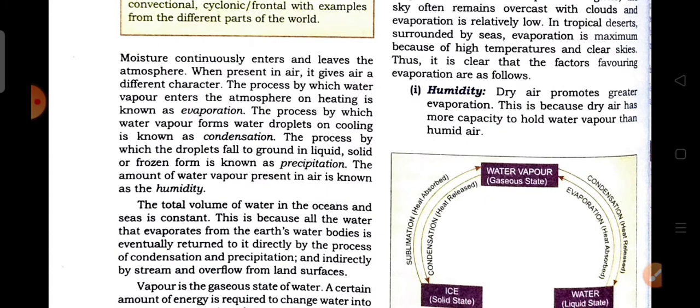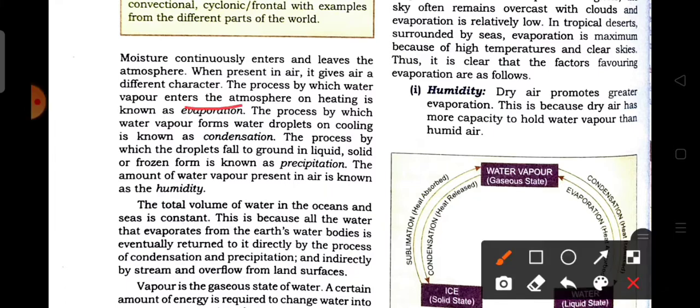The moisture continuously enters and leaves the atmosphere. Moisture means the water that is present in the air. It helps in the heating and cooling of the air. When present in air, it gives the air a different character. This happens by various processes: evaporation, condensation, and precipitation. Now we will study these processes.